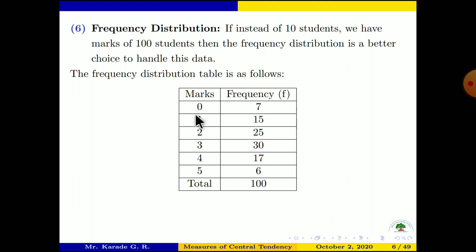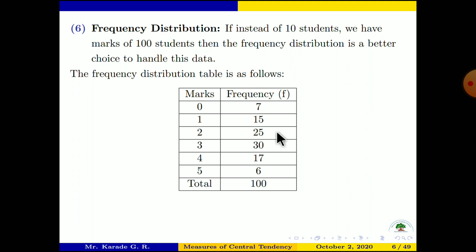In the given data, how many times does 1 appear? 15 times, meaning there are 15 students having 1 mark. The frequency of 2 is 25.